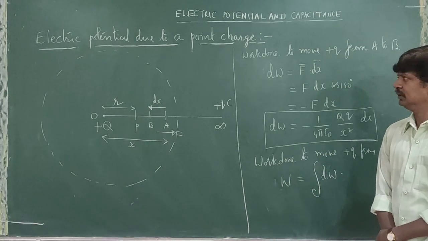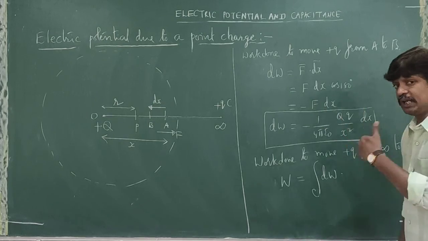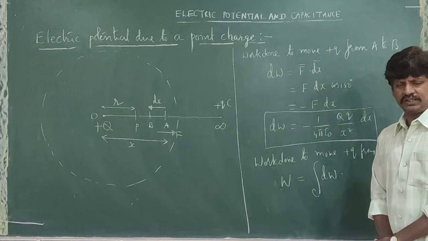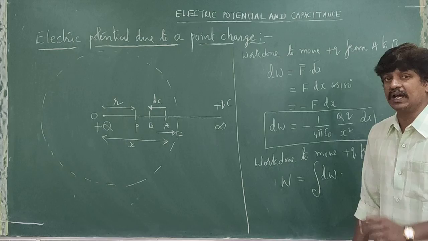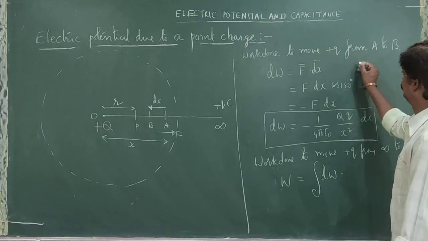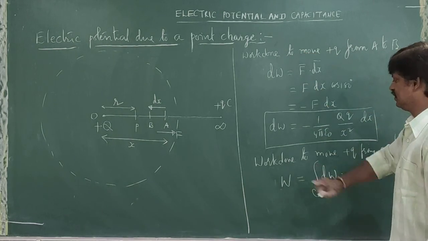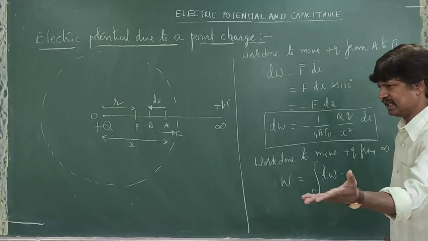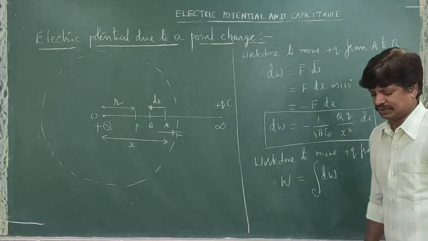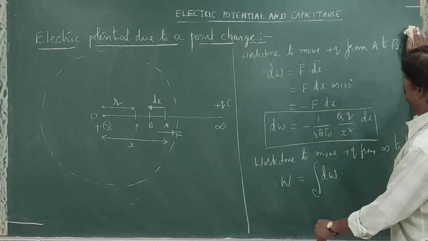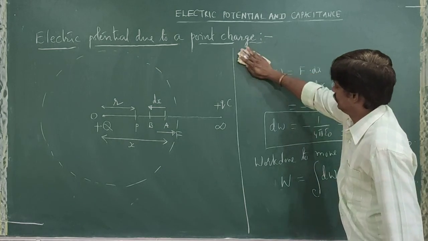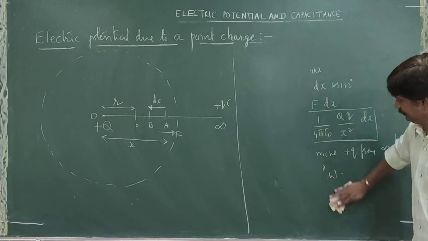Will you agree with that? Here work is done by an external agent, and work is done against the electric field.